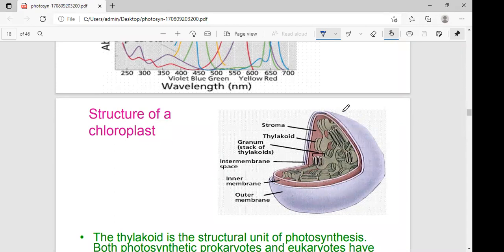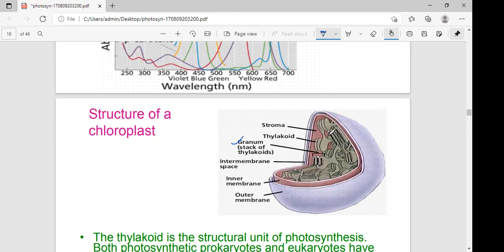See, these are the thylakoids. Sac-like structures are there. That part is called thylakoids. The stack of thylakoids, another name, is called grana. Very important. The stacks of thylakoids are called grana. Grana is a bunch, where the single name is granum. Next, the region where one thylakoid is in contact with another thylakoid.